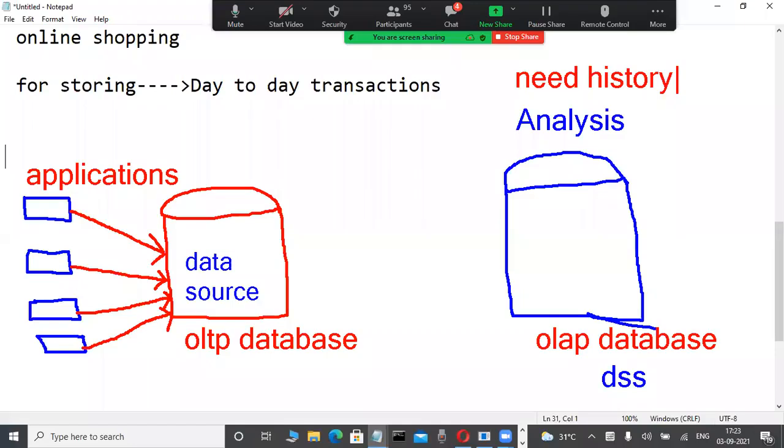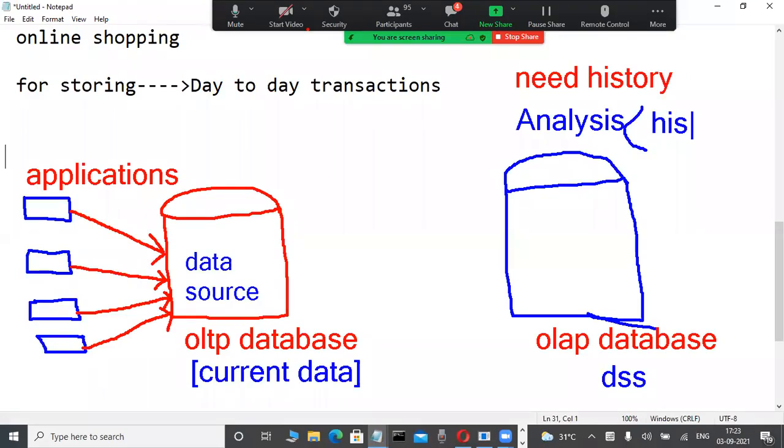OLTP databases store what? Current data. The best example is banking: current data, withdrawing money, depositing money. That is nothing but an OLTP database. But OLAP databases store historical data.